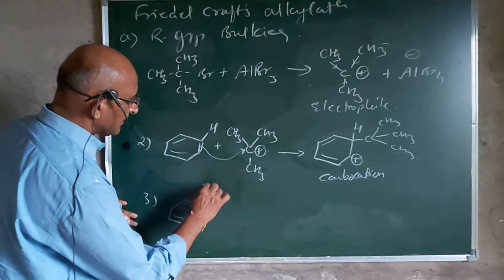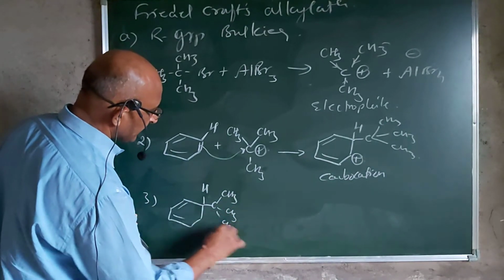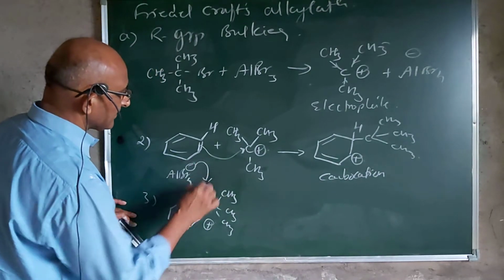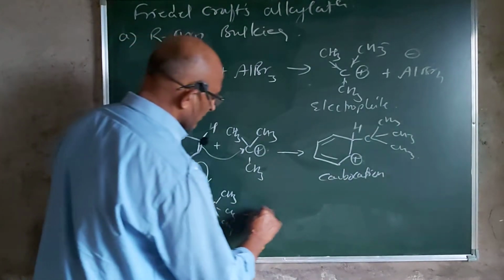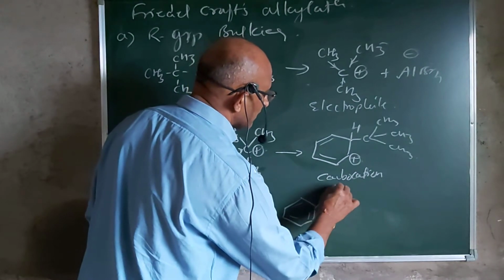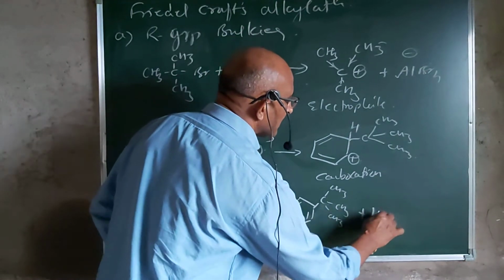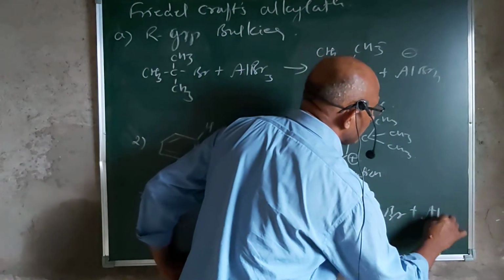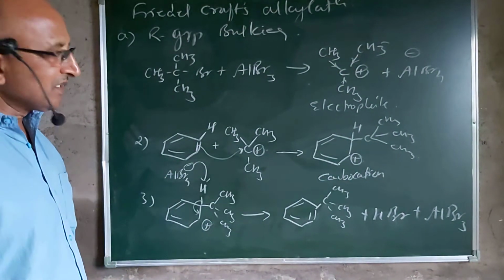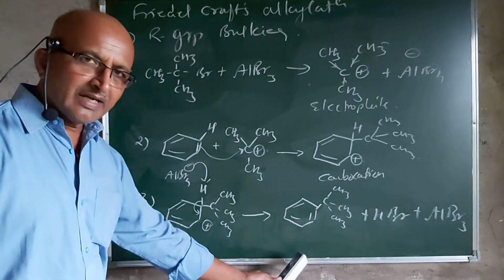In the last step, this carbocation immediately reacts with the conjugate base that has been formed in the reaction, that is AlBr4 minus. This accepts this proton and gives the formation of tertiary butyl benzene plus HBr plus AlBr3. So the catalyst remains unchanged at the end of the reaction, and we get a substituted product in which the aromatic character has been retained.